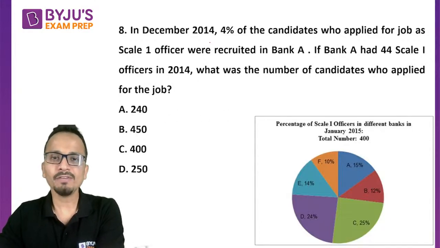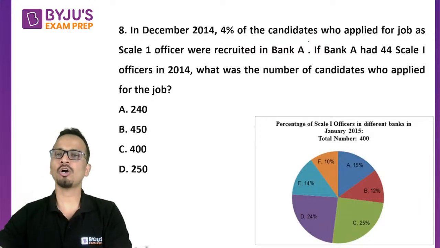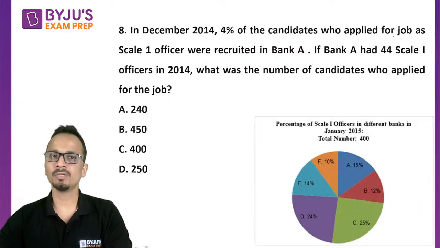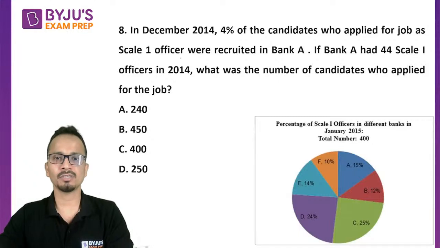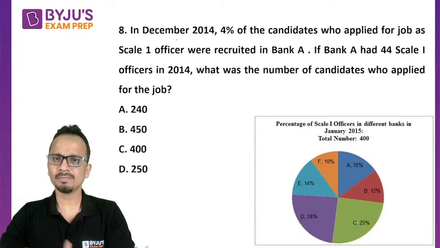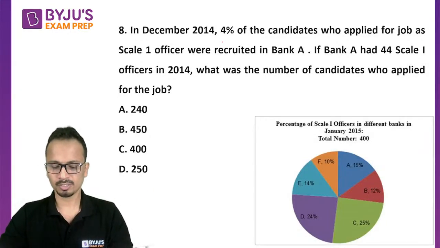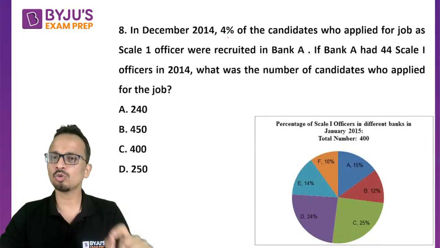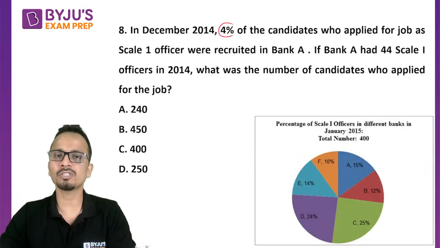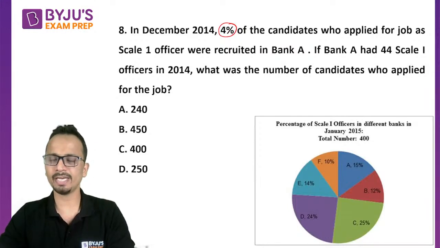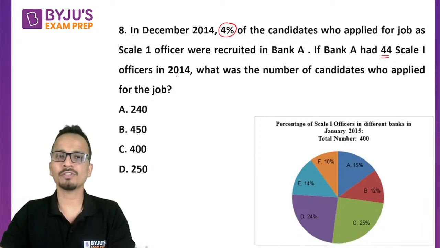Now, in December 2014, 4% of the candidates who applied for a job as Scale 1 officer were recruited in Bank A. So in December 2014, there were some candidates who applied for the job of Scale 1 officer. Out of those who applied, only 4% were selected. Now, if Bank A had 44 Scale 1 officers in 2014, then what was the number of candidates who applied for the job?